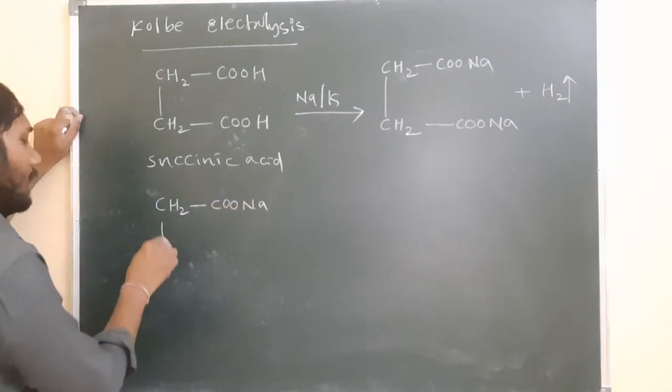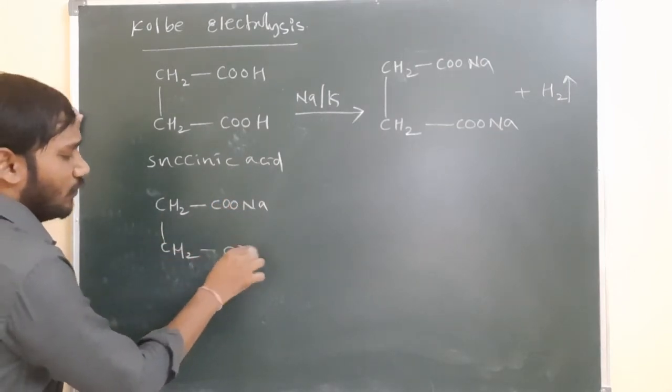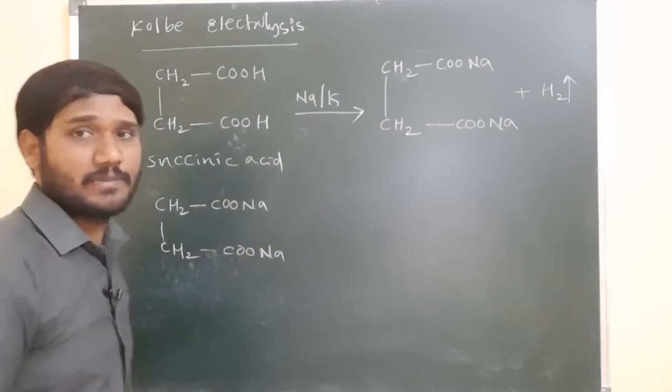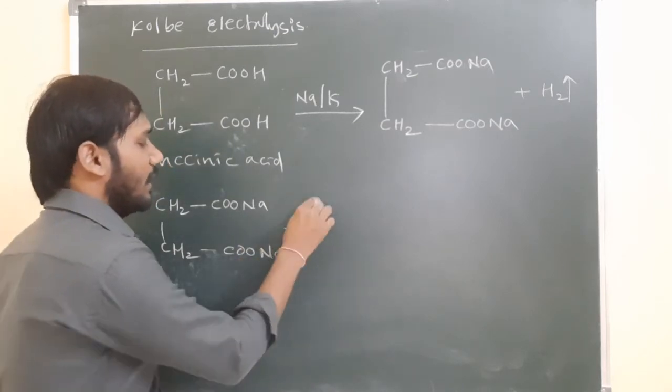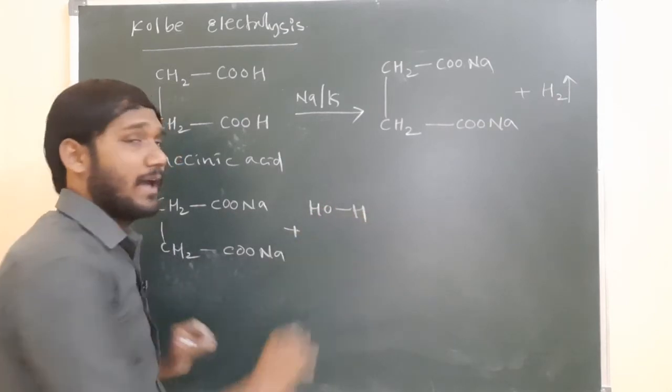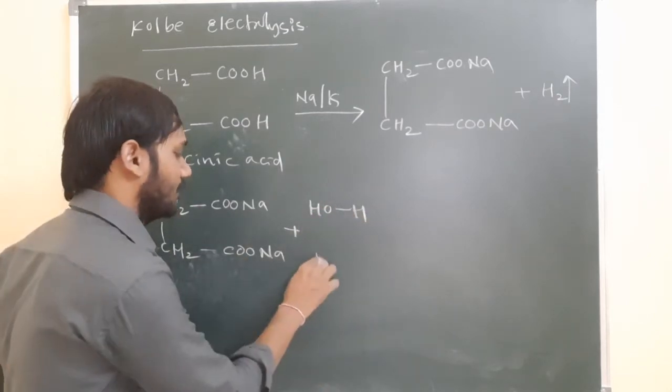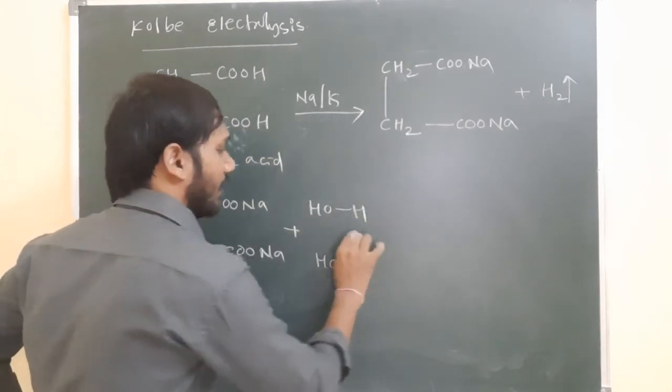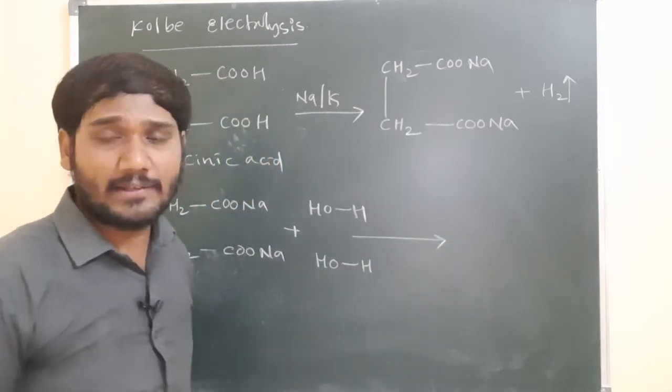CH2COONa, at the same time CH2COONa, potassium succinate. To this I am adding the water. For example, I am taking 2 moles of water. To understand better, I am writing it as HO and H, and here also HO and H. So when I am doing the electrolysis process,